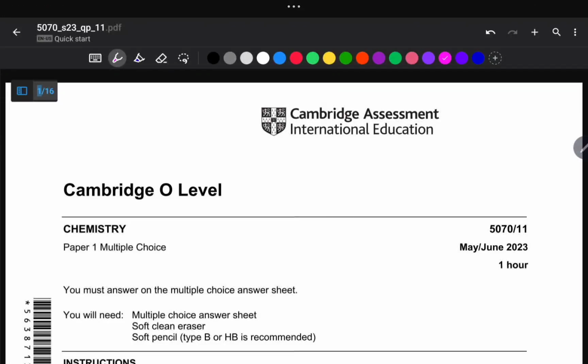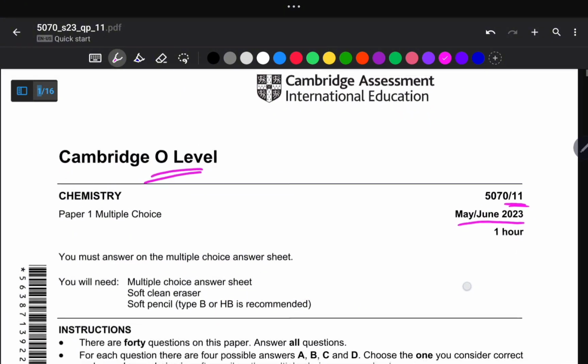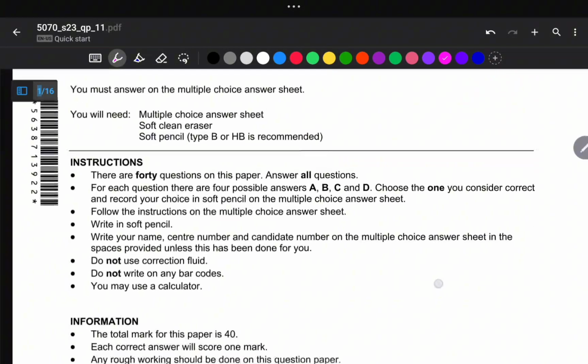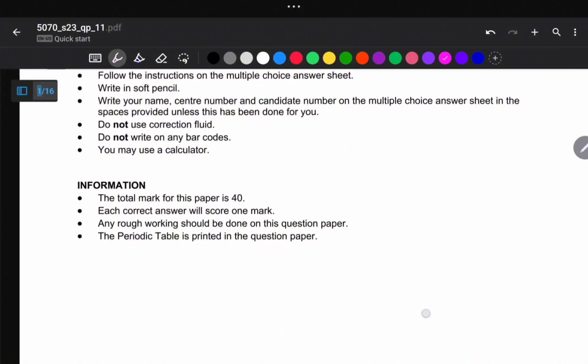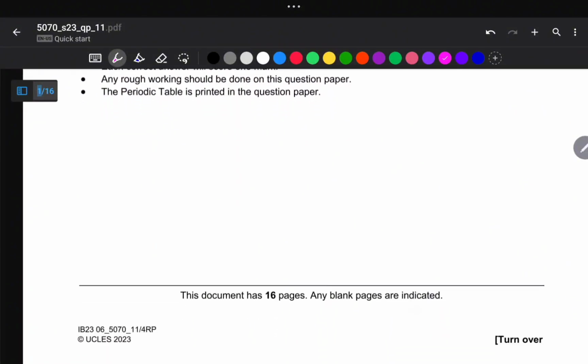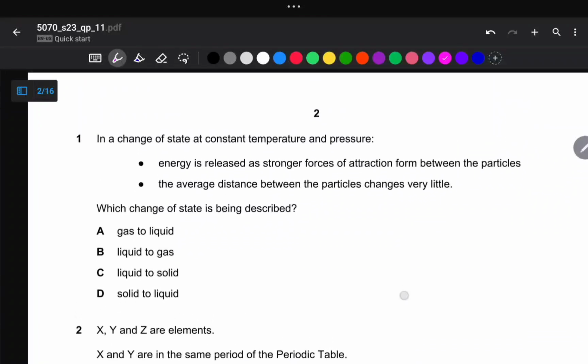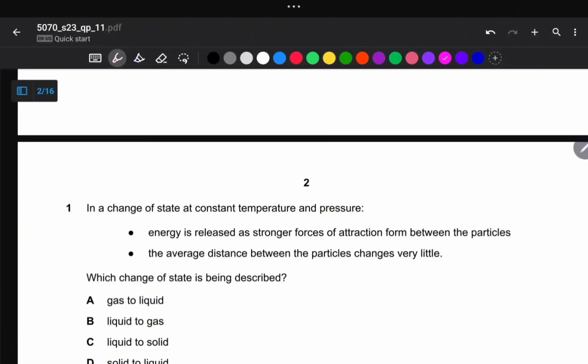So today we are going through a chemistry multiple choice paper. So this one is in O level paper of the May-June 2023 session, paper 1-1. So in this discussion, I will show you how to manage your time wisely and also how to use the method of elimination to find the best answers, right? So don't rush whenever you are reading each option. So you need to read each option carefully and make your choices more accurate, right?